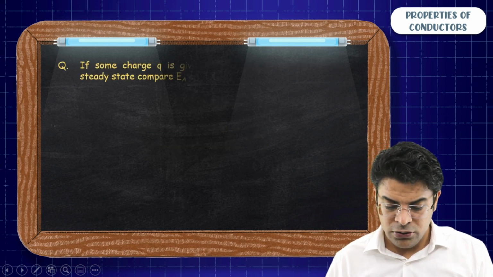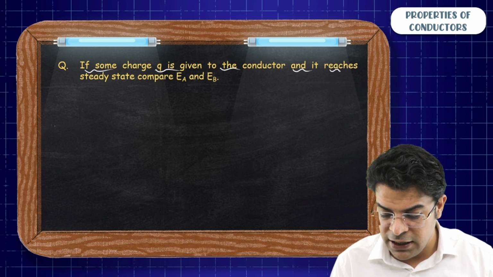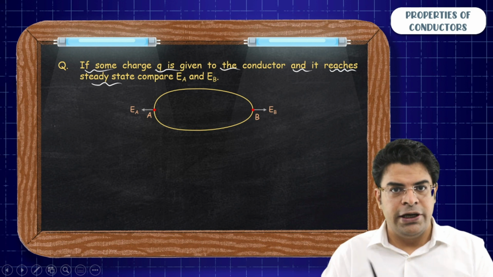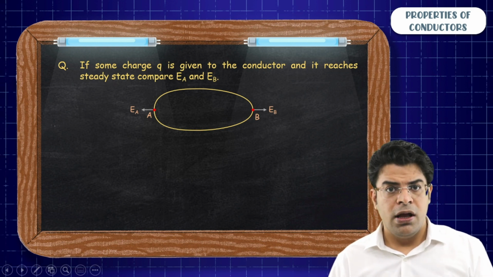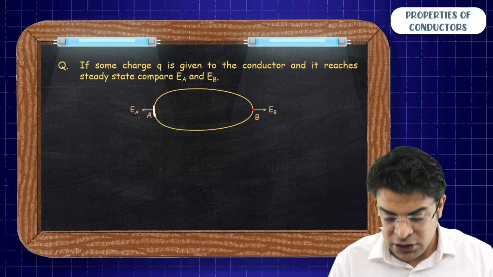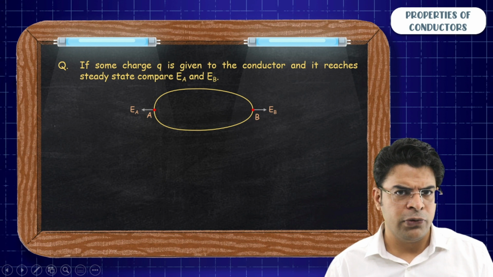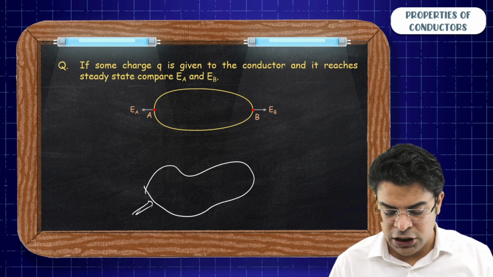So moving on to an example. If some charge Q is given to a conductor and it reaches a steady state. Again the egg-shaped conductor. Compare EA and EB. Around which point will the electric field strength be higher, or will both of them be the same? So we have just learned that if we have a conductor and we give it some charge,